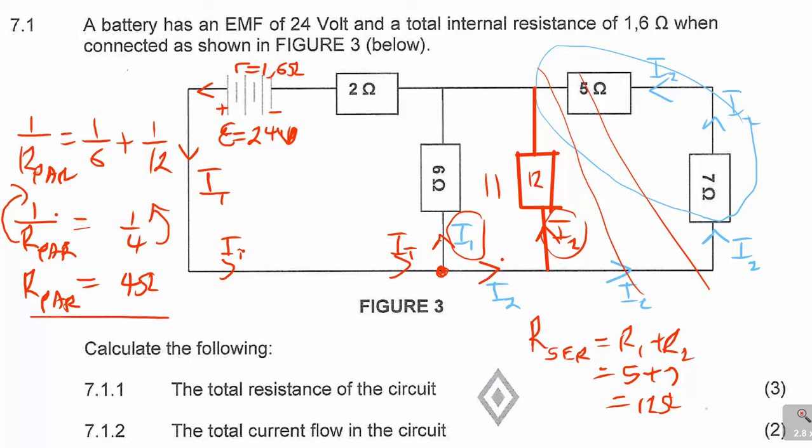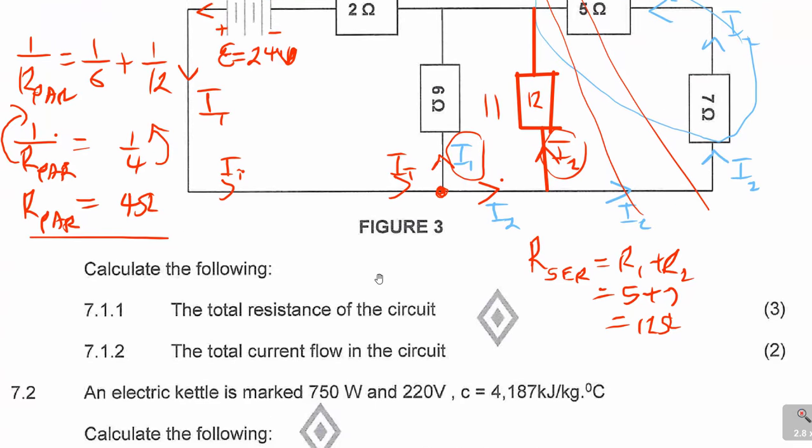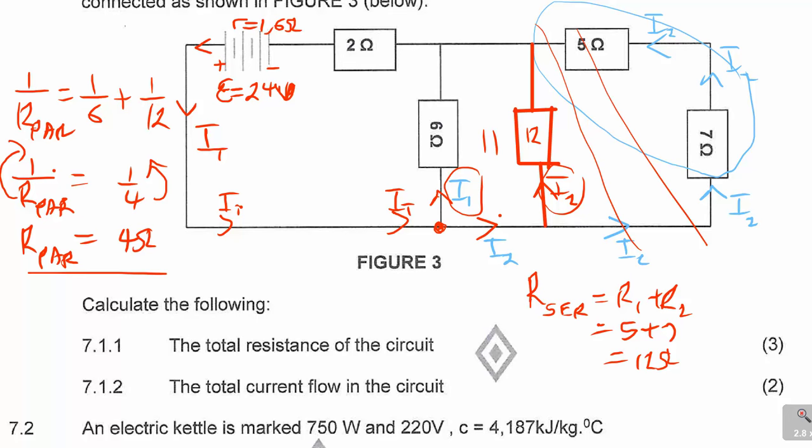You see that? Remember, I'm finding the total resistance. So at the end of the day, this is a circuit that is reducing itself. It was first 5 and 7 ohms, then it became 6 and 12 ohms. Now it is the 4 ohm, and when I draw this circuit, you'll be having something like this. Just picture this one, we have removed it now. It is now 4 ohms, the total, then I cut it there. So pretend this does not exist. So you have got the 4 ohm.